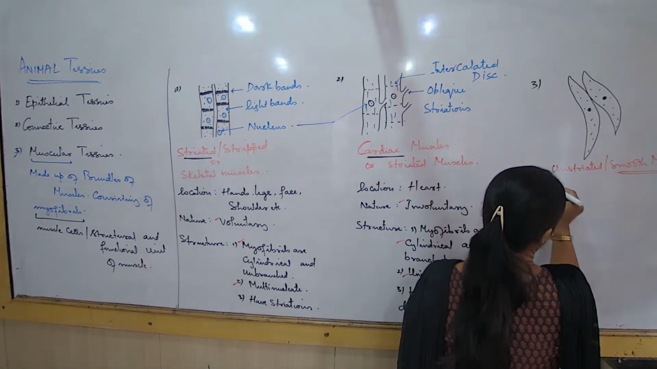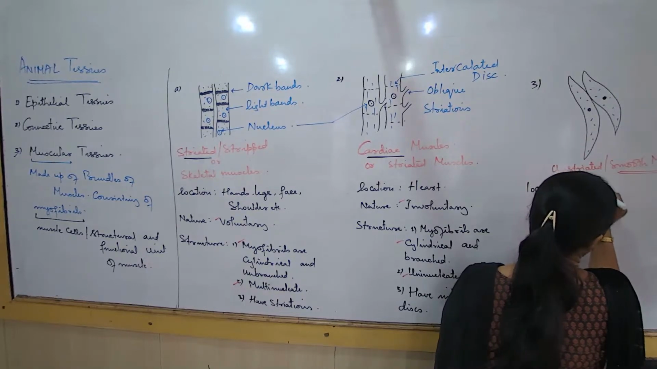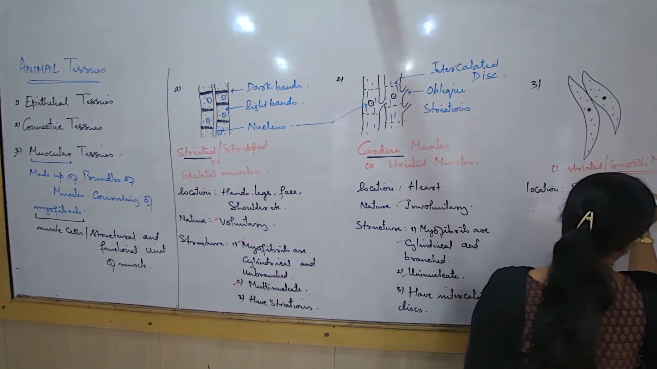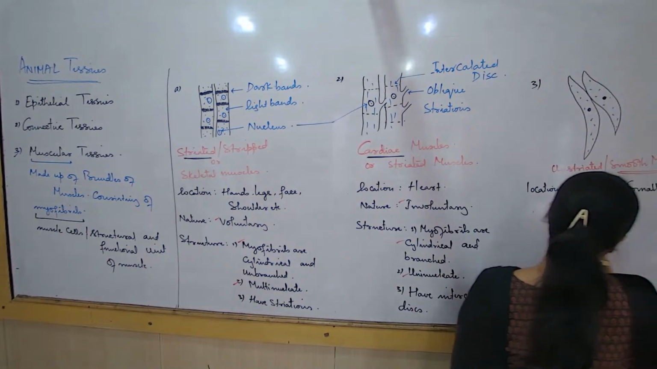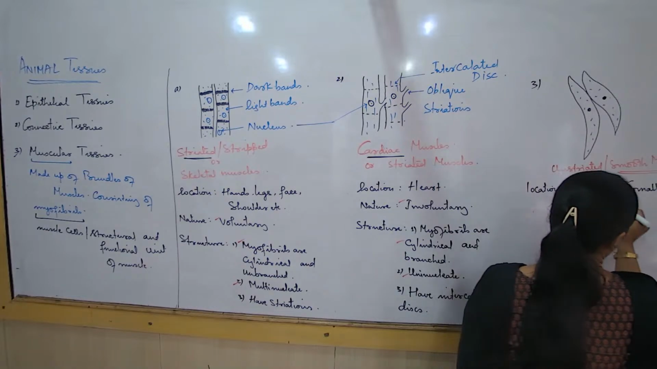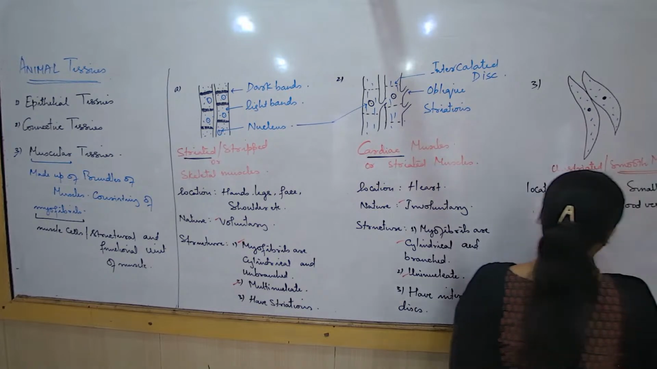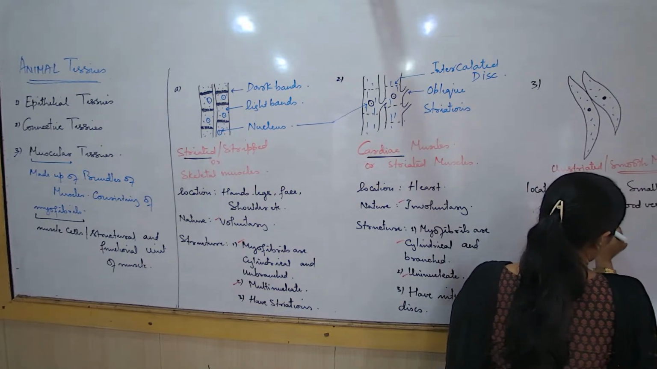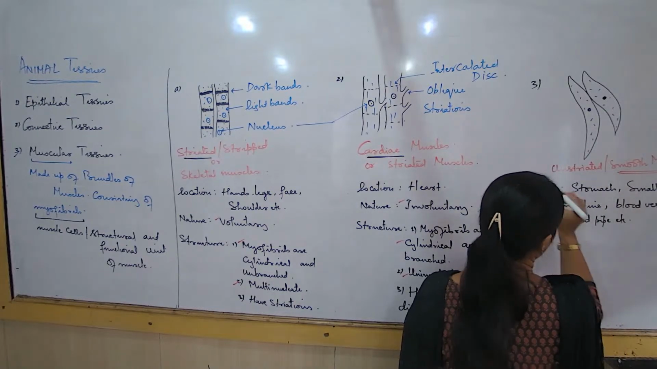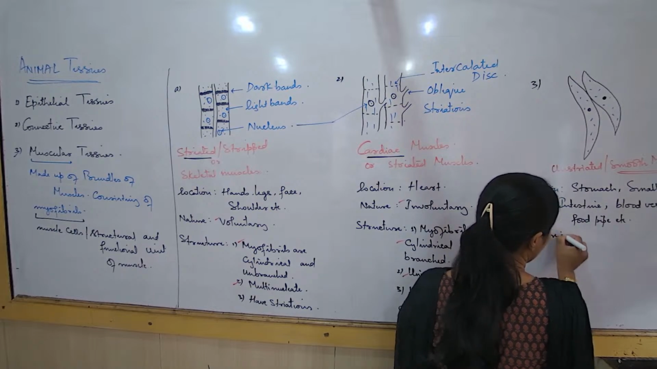Location again to remember. What are some of the locations? They are present in the internal organs. What are some of the internal organs? Stomach. It can be the small intestine, the large intestine, the blood vessels, the food pipe, etc. Okay, so all these examples you can write down, under location.